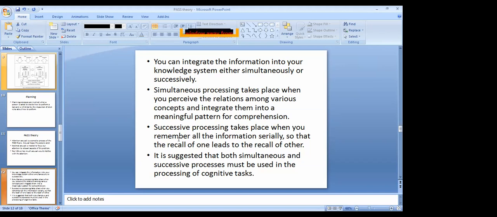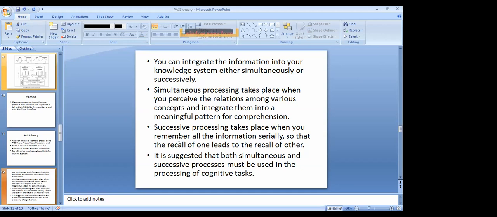Successive processing, I have already given so many examples. It takes place when you remember all the information serially. 4 comes before 5, 4 comes after 3 but before 5, like that. So when you think serially, the recall of one leads to the recall of the other. Like when first you tell the table of 8, then the table of 9, then the table of 10, one after the other, serially.